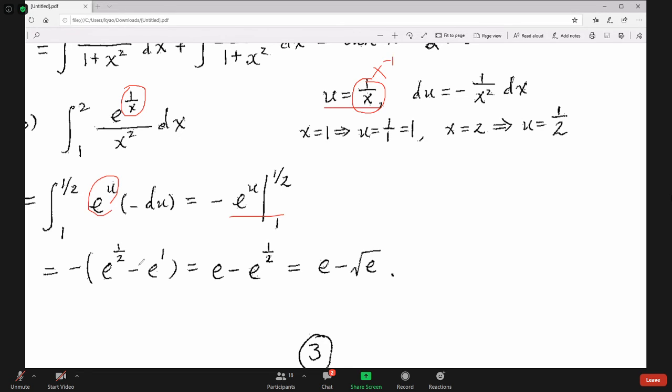So distribute the negative sign: e minus e to the power 1/2, or you can write e minus square root e. So this is the final answer to part 6. This is definite, so the final answer is e minus square root e.